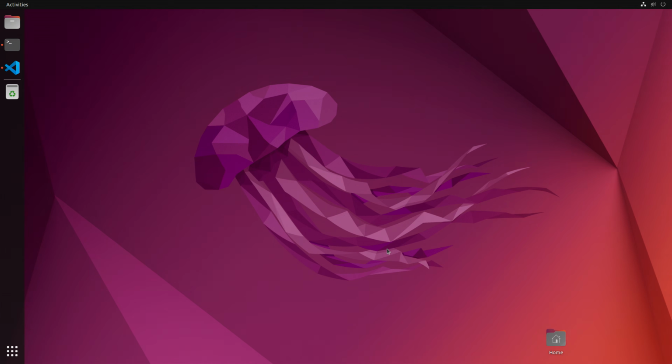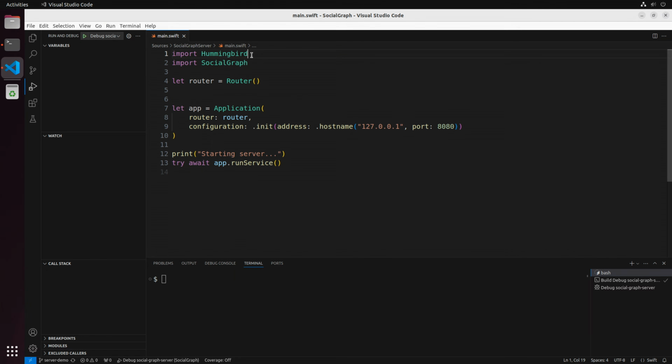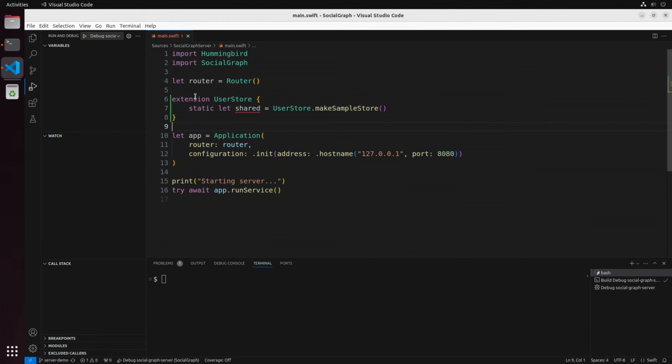I'm going to continue building out the package we were working on earlier using VS Code in a server development environment. I've updated the package by creating a new target for the server. It has a dependency on Hummingbird, which is an open-source HTTP server framework. Hummingbird handles listening for requests and sending responses, so that I can concentrate on my application logic. I've written the minimal code to begin listening for connections, but they can't make any requests yet. A request handler will need a reference to a user store. As a convenience, I'm going to extend user store to add a static instance to share between requests.